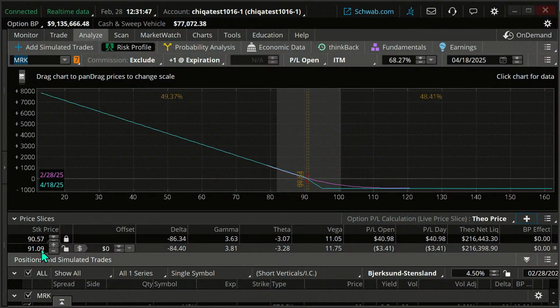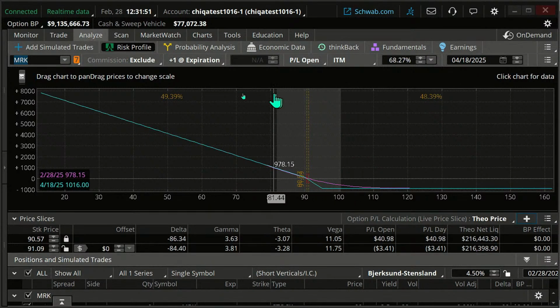91.09. Okay, so we're just above where our break even is. But this would be kind of analogous to short stock. Now, one kind of bad thing about short stock is the risk: there is a theoretical unlimited loss on short stock.